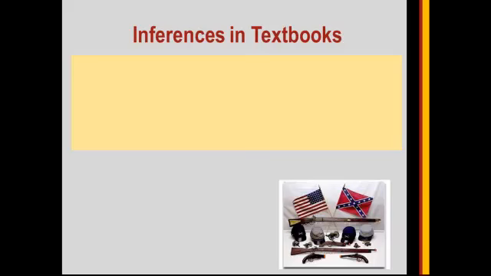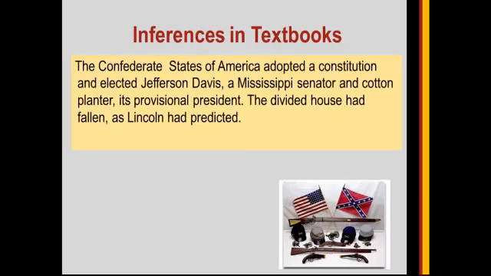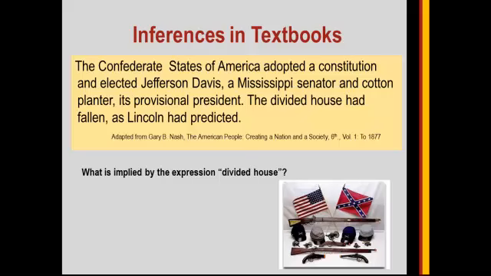Inferences in textbooks. The Confederate States of America adopted a constitution and elected Jefferson Davis, a Mississippi senator and cotton planter, its provisional president. The divided House had fallen, as Lincoln had predicted. What is implied by the expression divided House? This is a metaphor for the United States at the time of the Civil War.